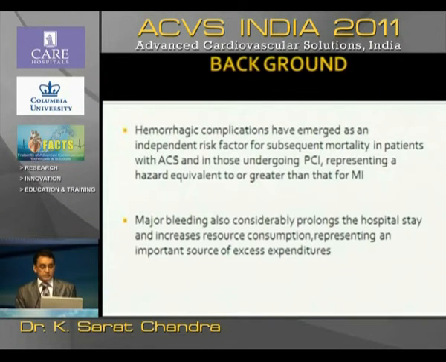Now, hemorrhagic complications have emerged as an independent risk factor for subsequent mortality in patients with ACS and in those undergoing PCI. We know that once a bleeding complication occurs, not only is the in-hospital mortality slightly increased, the long-term mortality is also increased. The reasons we are going to see. Major bleeding also considerably prolongs the hospital stay, sometimes necessitates the usage of various things, including a stent graft for closing a pseudoaneurysm and so on, and thus it represents an important source of additional expenditure to the patient.